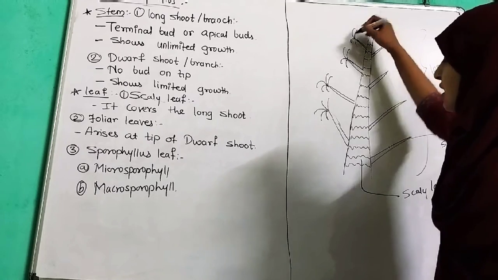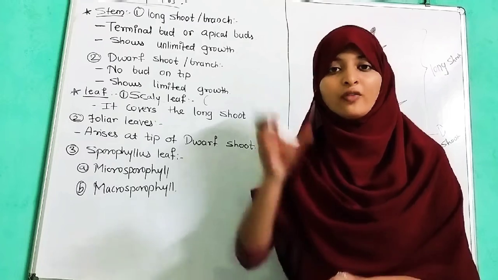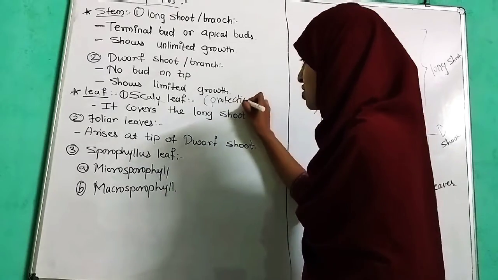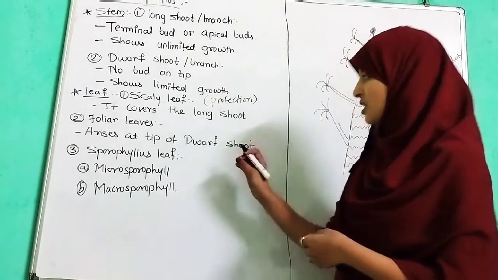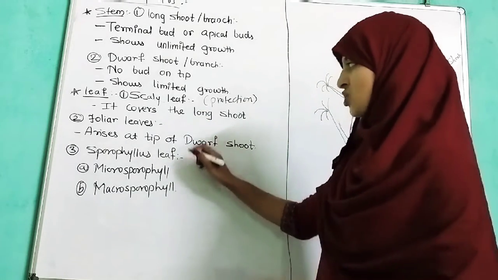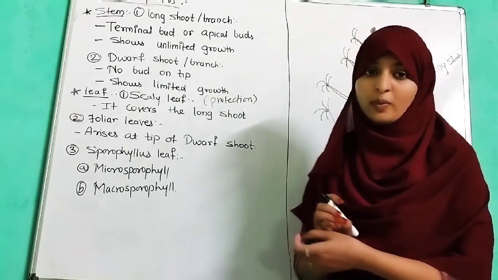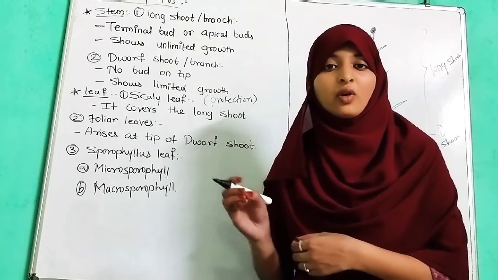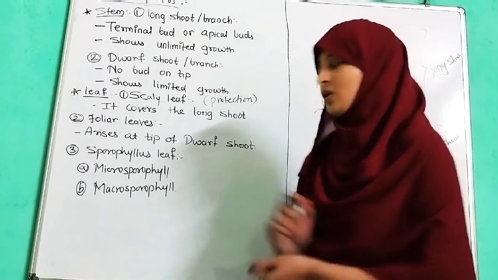Now, the scaly leaf has the function of protection of the male axis. The foliar leaves are needle shaped, green in color, with sunken stomata where the loss of water is minimized.